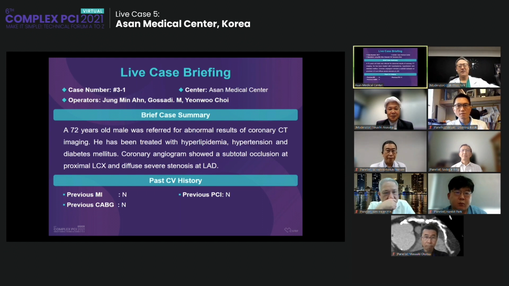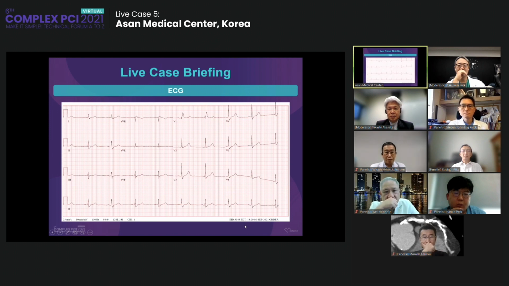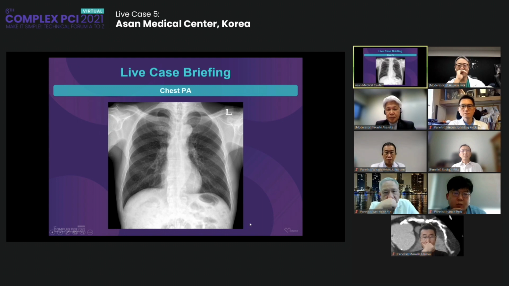Our patient today is a 72-year-old male who was referred for an abnormal result of coronary CT imaging. He has been treated for hyperlipidemia, hypertension and diabetes mellitus. Coronary angio showed subtotal occlusion at the proximal circ and diffuse severe stenosis at the LAD. As you see, he has risk factors: diabetes, hypertension, hyperlipidemia. ECG is normal sinus rhythm. Chest X-ray is also normal.